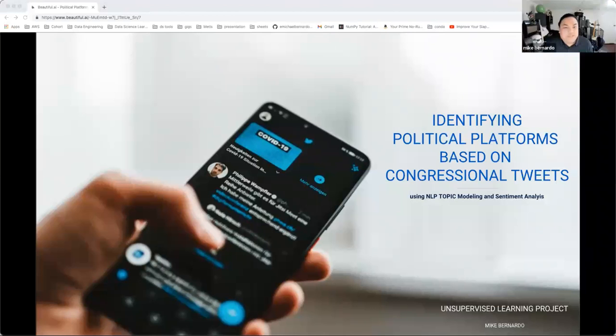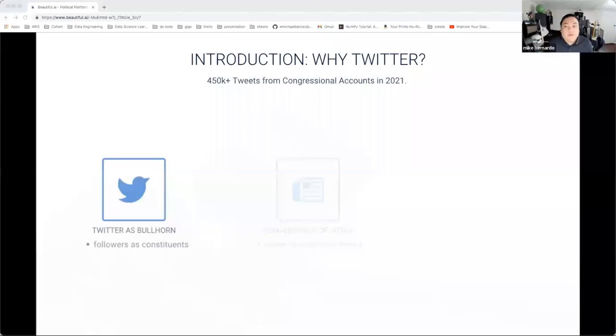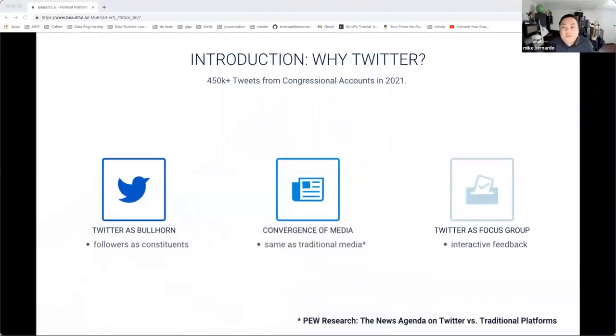The topic is about identifying political platforms based on congressional tweets using NLP topic modeling and sentiment analysis. Twitter is a new political bullhorn, so it's more effective than traditional media in the sense that your followers are a good approximation of your constituents. A recent Pew study mentions that traditional media and Twitter share popular headlines, so a tweet is almost as good as a press release, albeit less binding.